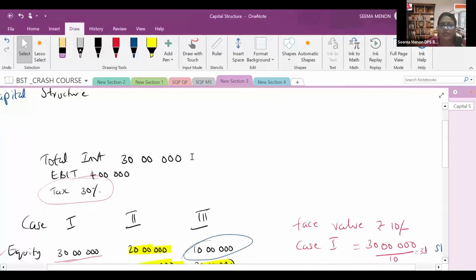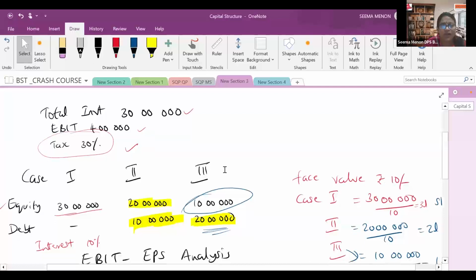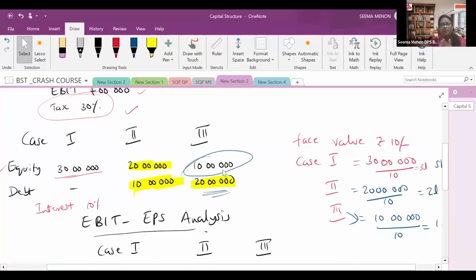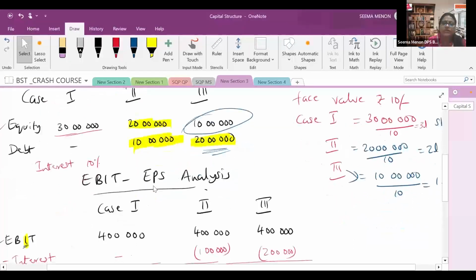First you will decide the total investment on your own. You can take any amount. There is no compulsion to take it from the textbook. For EBIT, you assume a particular amount and tax rate, then assume 3 cases with debt. The first case will be without debt and in the rest of the cases the debt is increased. Then comes the interest rate. This you have to imagine, you have to assume.